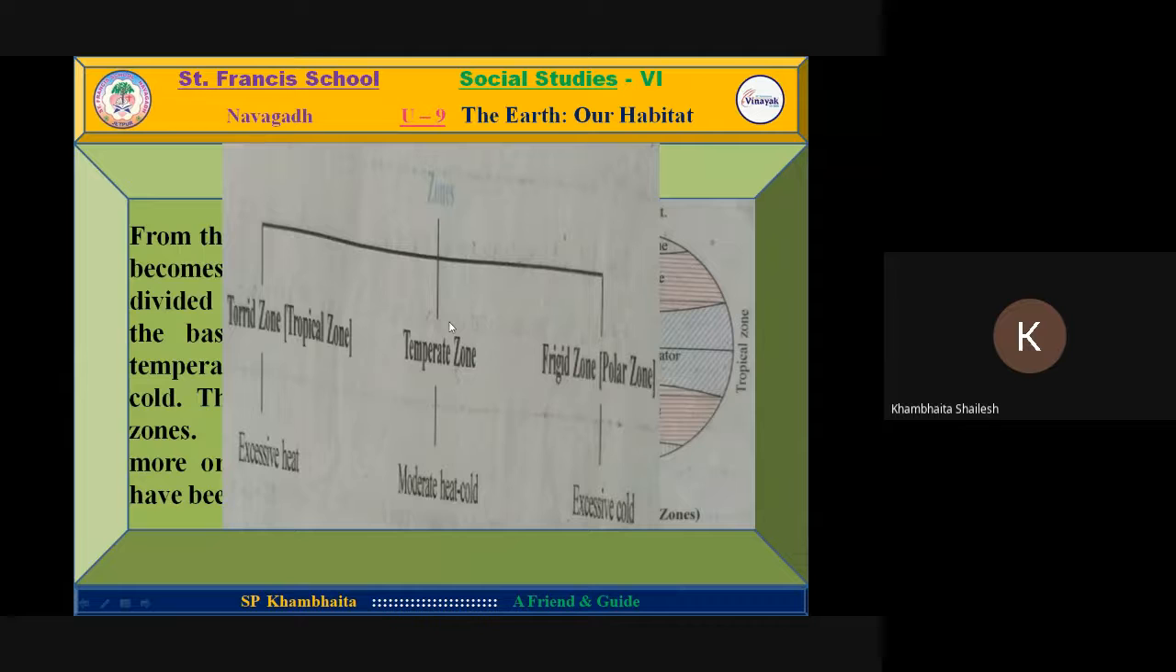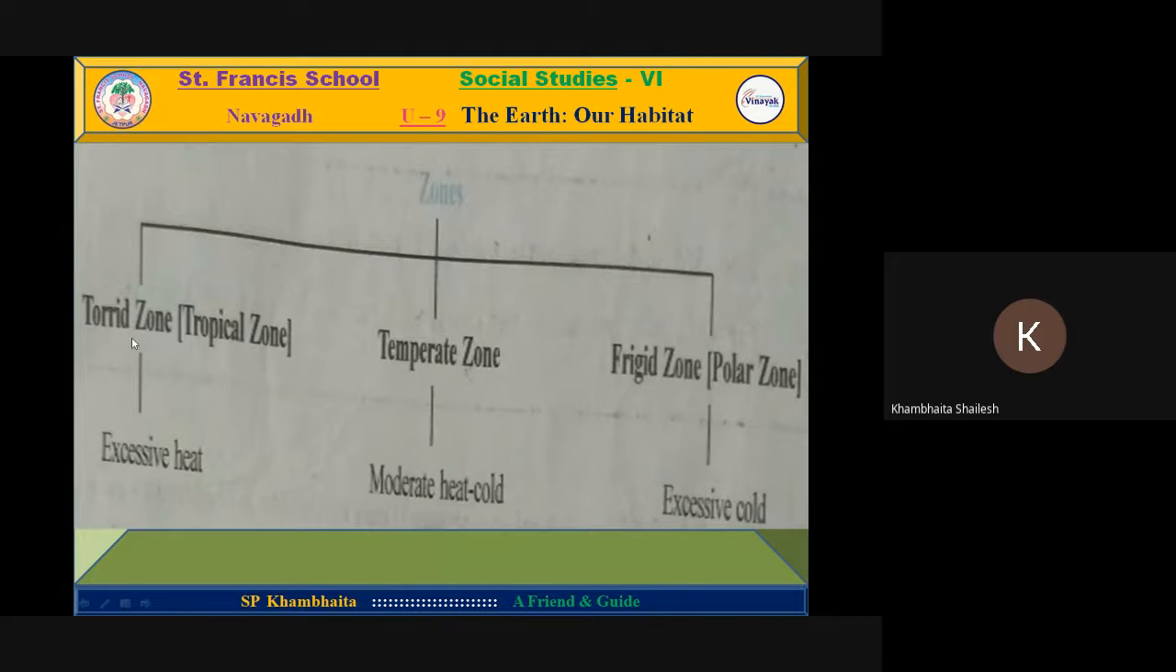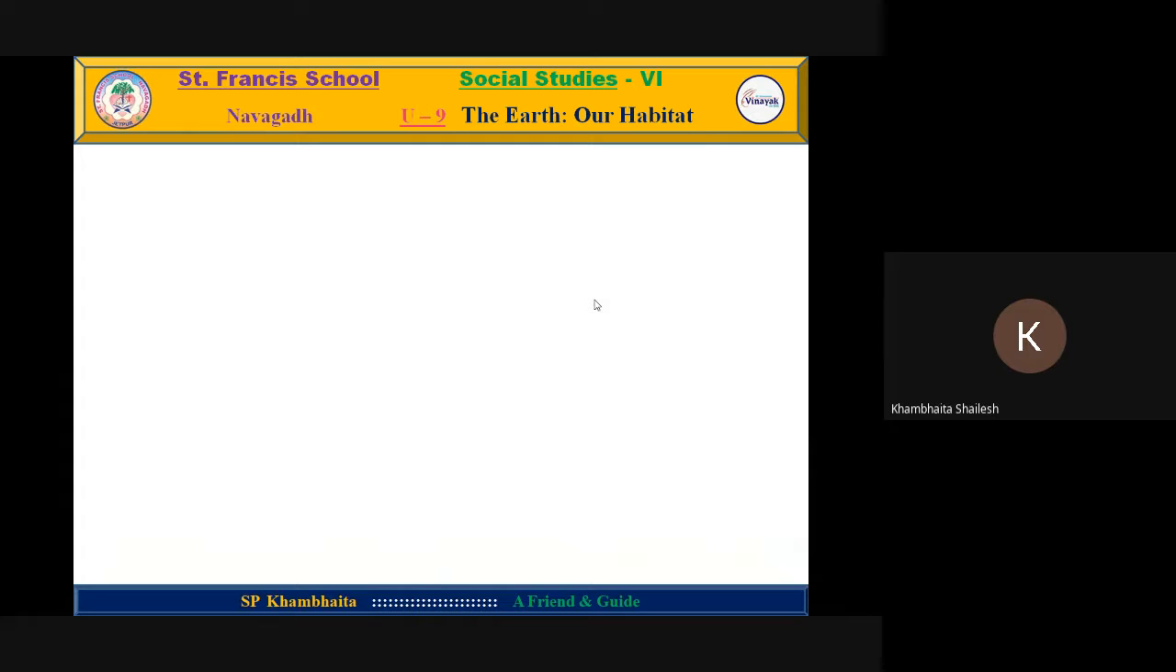In the same diagram, you can see the different zones. Torrid zone or tropical zone, both are the same. Here heat is too much because throughout the year sun rays fall directly. Second one, temperate zone, also called the moderate zone, because cold and heat both are moderate here. And last one, the frigid zone. It is near the poles, the North Pole as well as the South Pole, and that is why this area is called the frigid zone or polar zone, because it is covered throughout the year with snow.